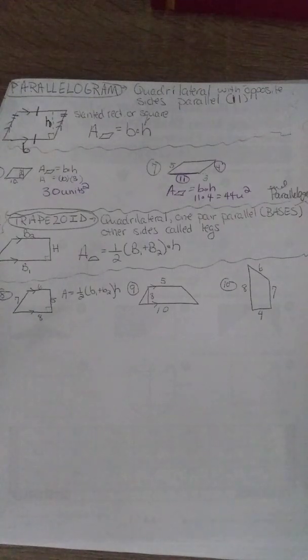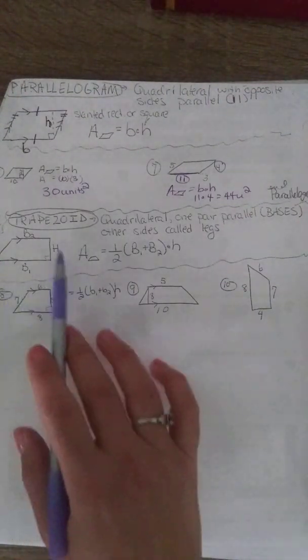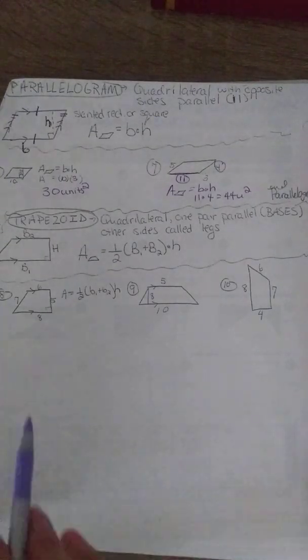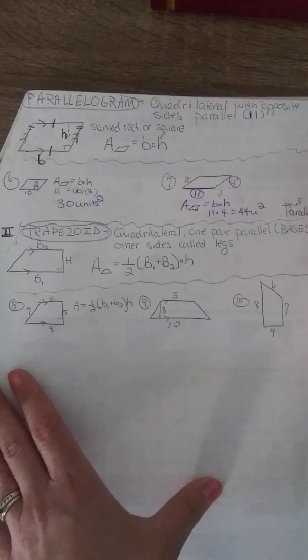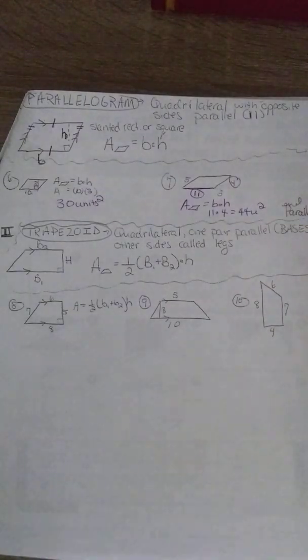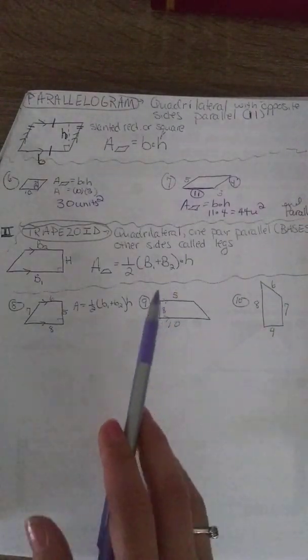But if you forget how to do a trapezoid, if you look at this, you can change it into a parallelogram with a triangle attached to the side. So you don't have to know this formula if you don't want to. You can always piece things together.